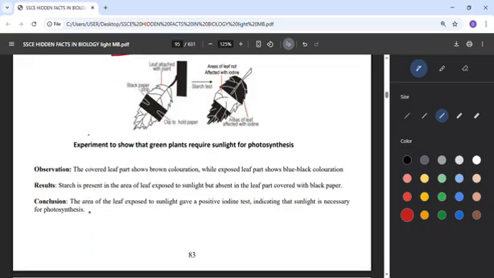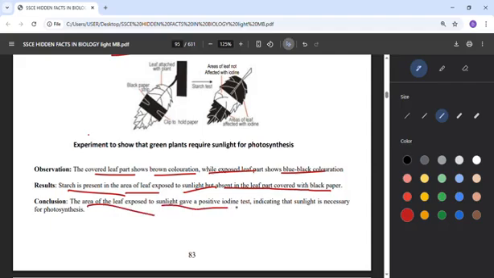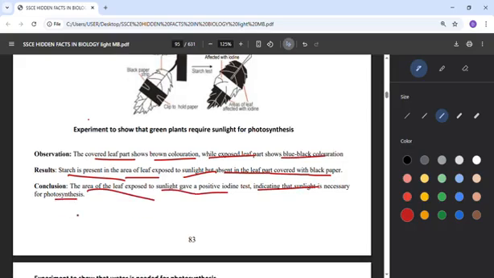So what will be your observation? The covered leaf part will show you brown coloration, while the exposed leaf part will show you blue-black coloration. So the result: starch is present in the area of the leaf exposed to sunlight, but absent in the leaf part covered with black paper. So the conclusion is that the area of the leaf that is exposed to sunlight gave a positive iodine test, which indicates that sunlight is necessary for photosynthesis.